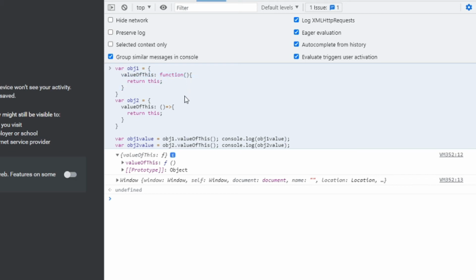In arrow functions, there is no binding of the this keyword. This keyword inside the arrow function does not refer to the object calling it. It rather inherits its value from the parent scope, which is the window object. So for this, object2.value of this function returns the window object.